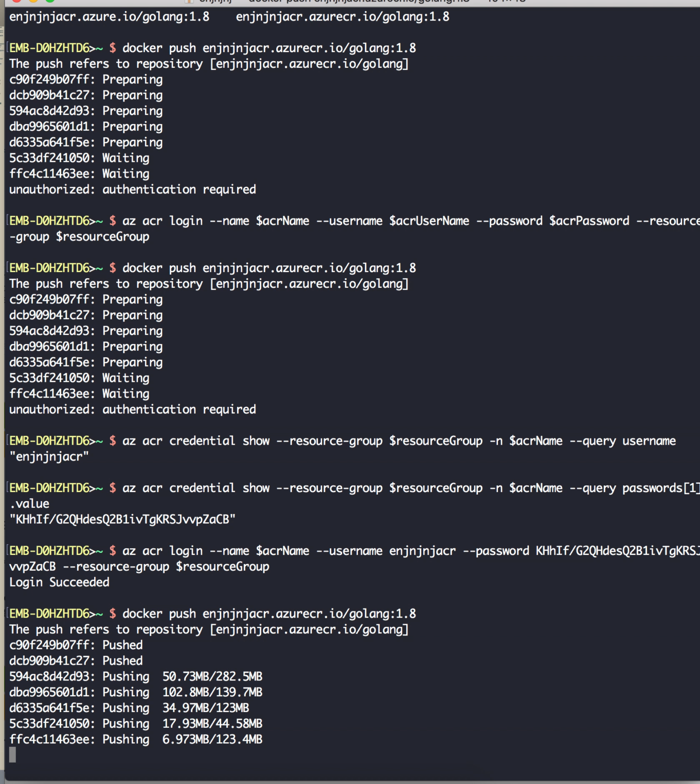It will take some time to push an image, and then we can list what images we have in the specific registry that we have created.